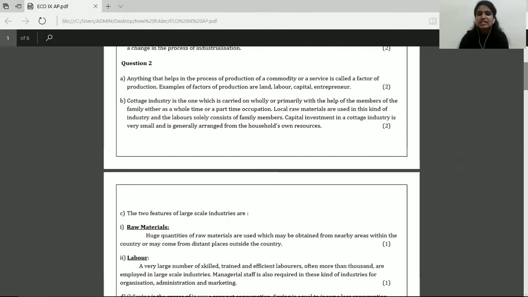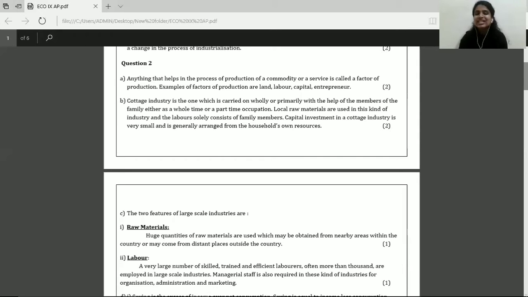Now the answer to this is: anything that helps in the production process of a commodity or a service is known as the factors of production. And you were also asked to state the examples of factors of production. So the main classification can be mentioned. You can write land, labor, capital, entrepreneur, the main classification or examples of factors of production. So if you've written this, you've given the example, you earn your 2 marks.